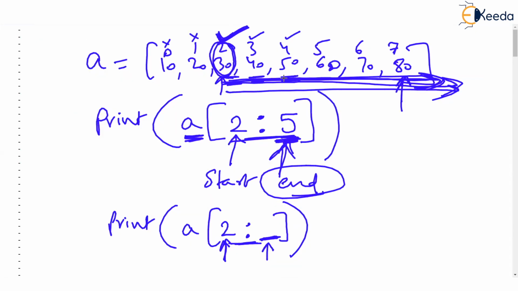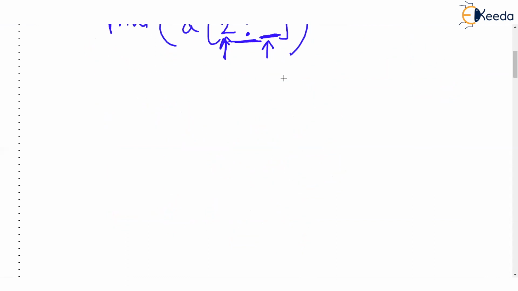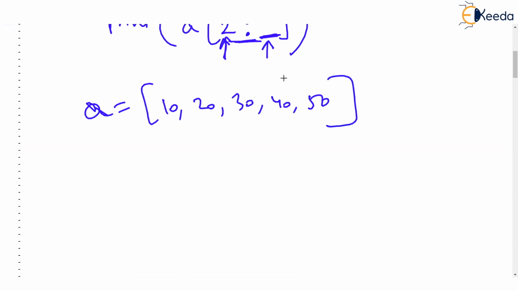Now suppose somebody poses a problem like this. We have a list A is 10, 20, 30, 40, and 50. You know the indexes are 0, 1, 2, 3, 4.